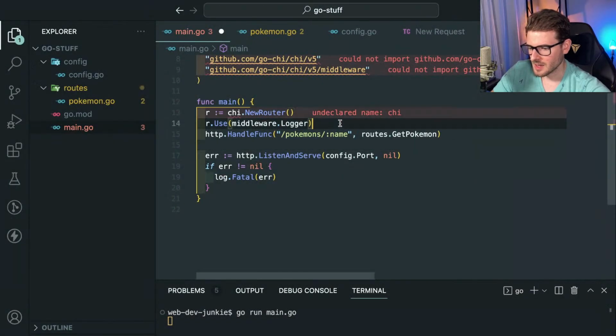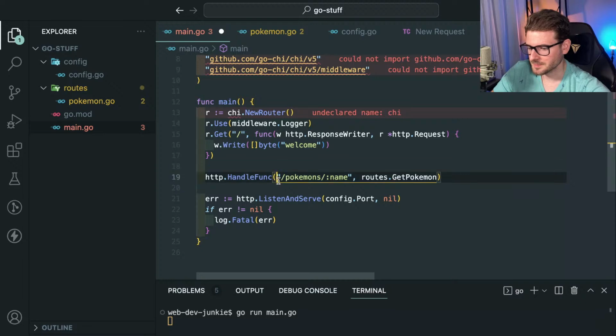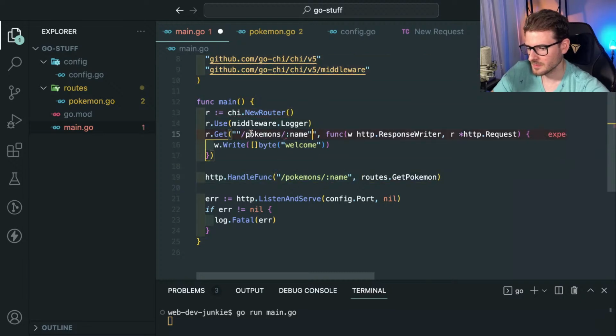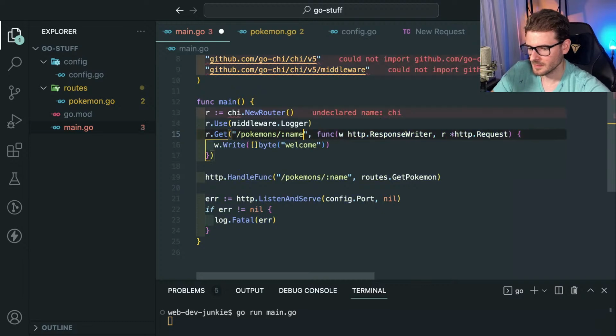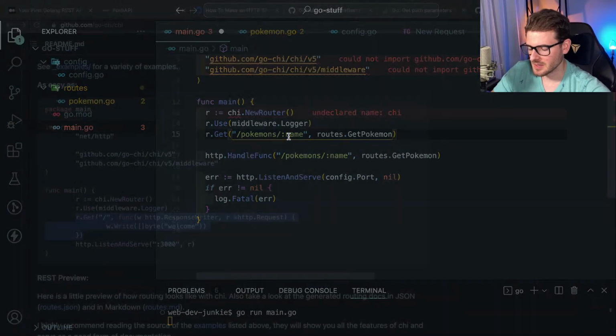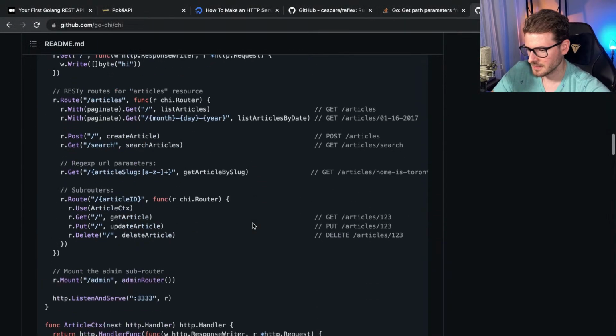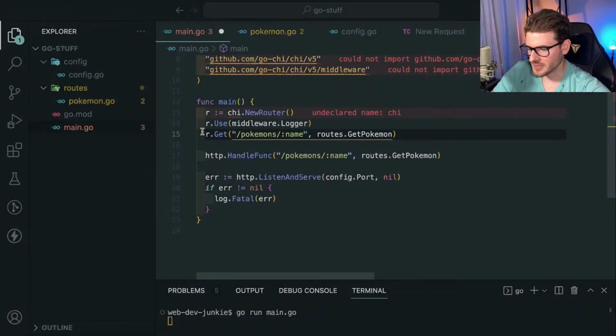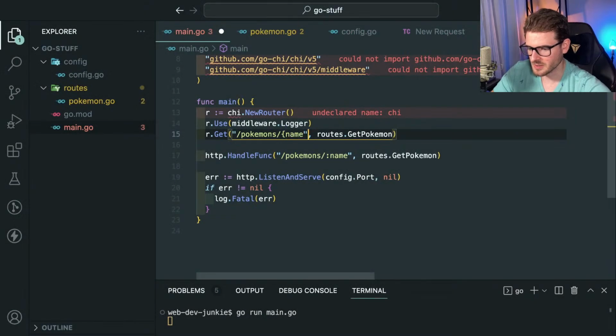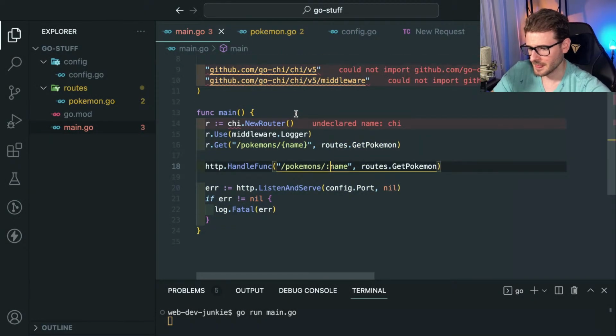And then they do this. Same idea, we probably need to call the routes get Pokemon instead of doing all that. So let's go ahead and say this. And let's look at the path parameters. Hopefully that's documented here. They do curly braces. So let's put a curly brace here, like that.